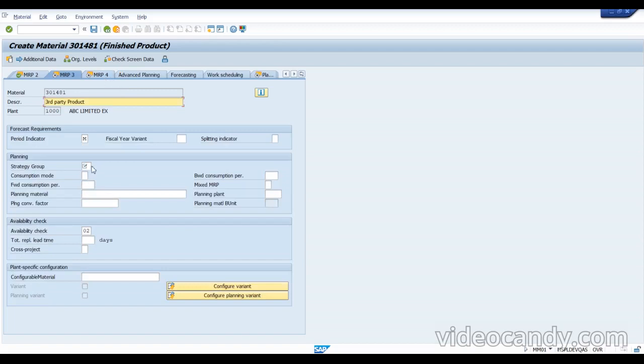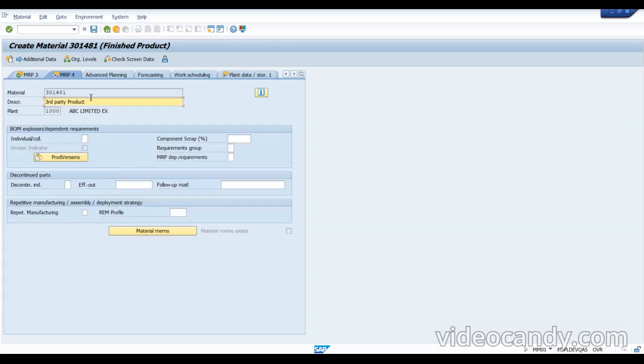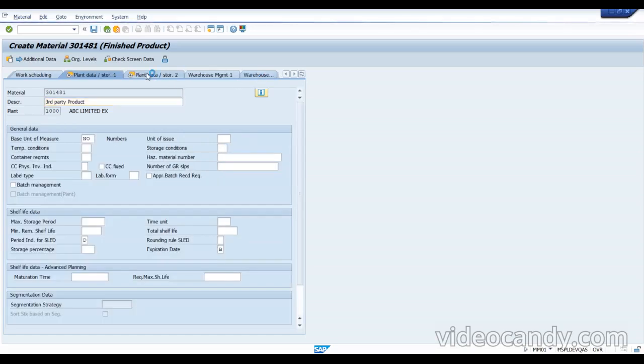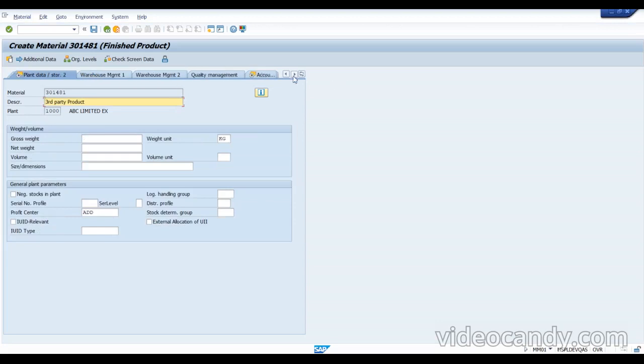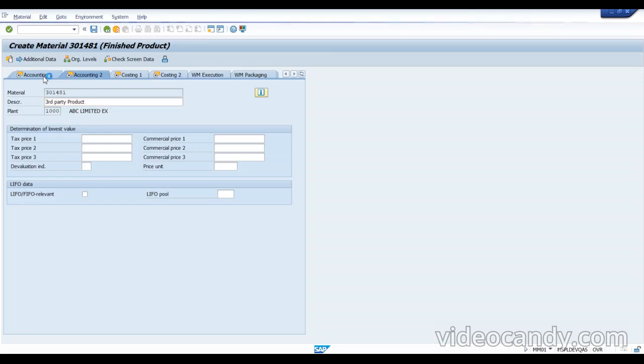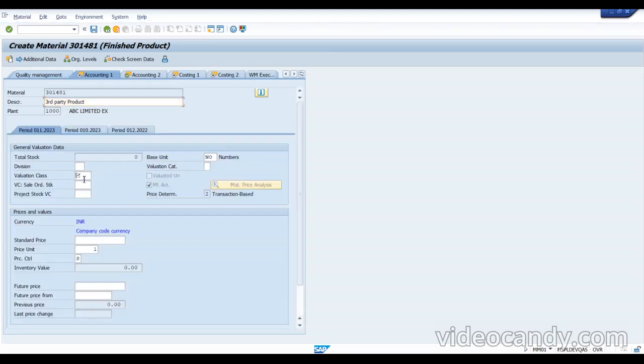Now go for the MRP. I'll just put a common strategy here. Enter. Now it is done. Regarding plant and storage, it's fine, so I can directly jump into the accounting view. Sometimes people use a different accounting, but we normally use the same valuation class as finished goods. Put the standard price. I'll put 1000 as the price review here.